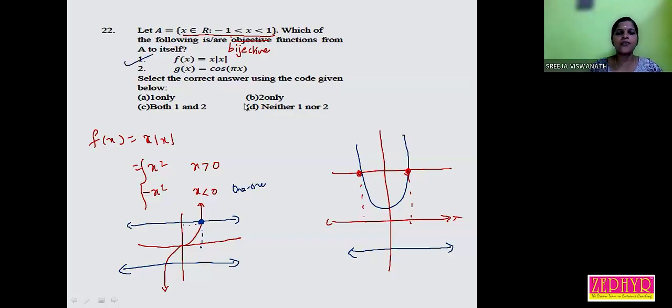What about the second function? g of x is equal to cos pi x, where x belongs to the interval between -1 and 1. Is it 1-1 or onto?